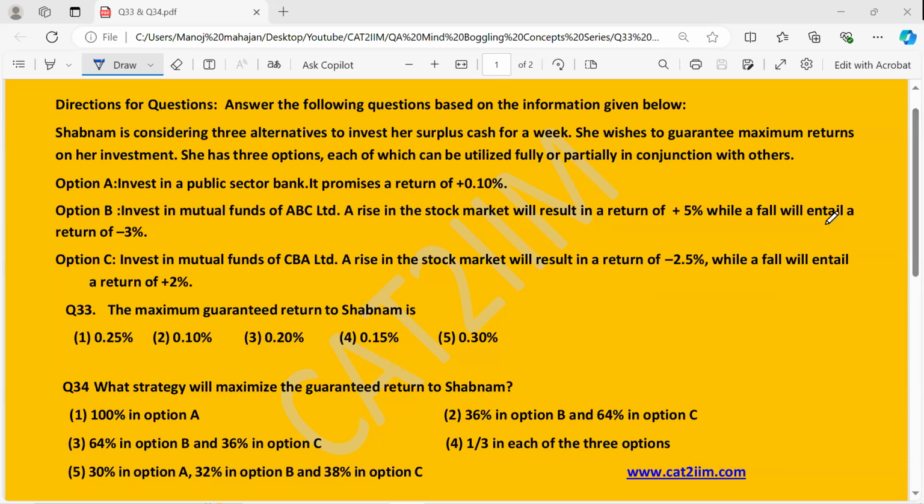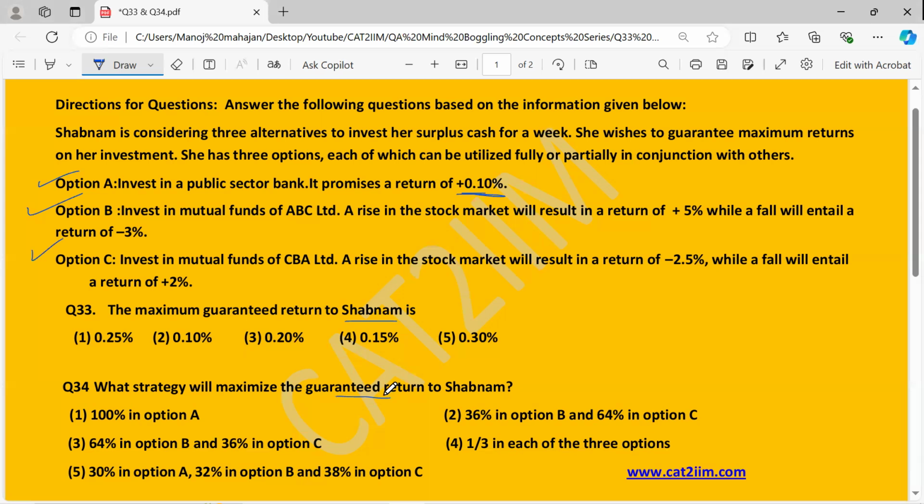So let's look over here. There's a wonderful question which appeared in one of the CAT papers. They have given you over here, Shabnam has three choices. Option A, invest in public sector bank. It promises a return of 0.1%. Then you have option B and option C. And we have two questions over here: the maximum guaranteed return to Shabnam, and what strategy will maximize the guaranteed return to Shabnam.